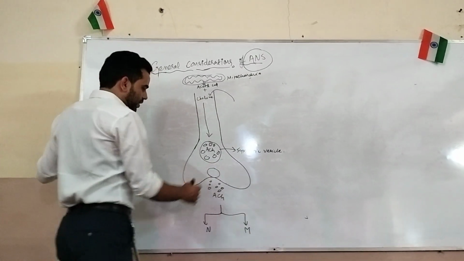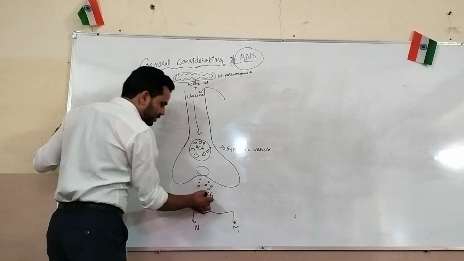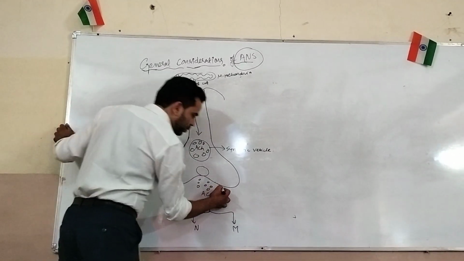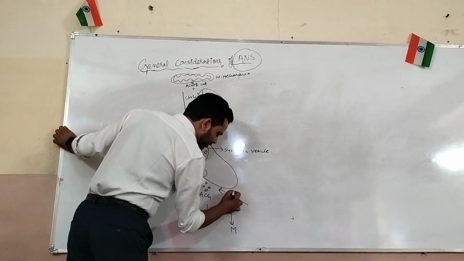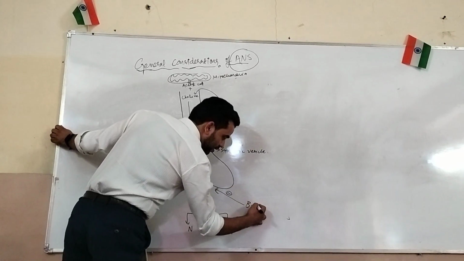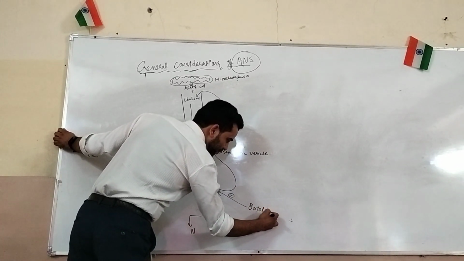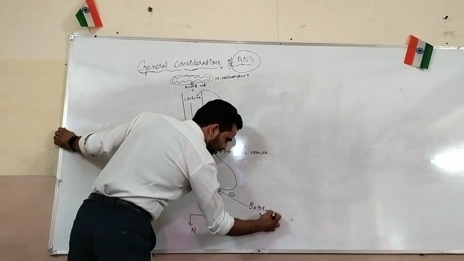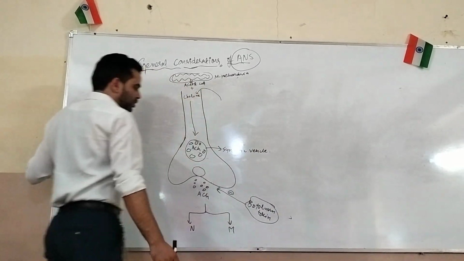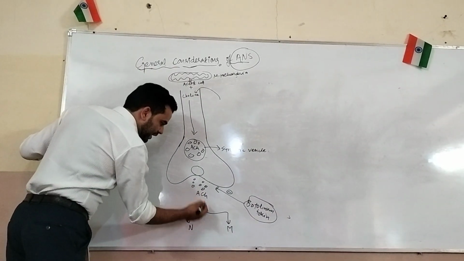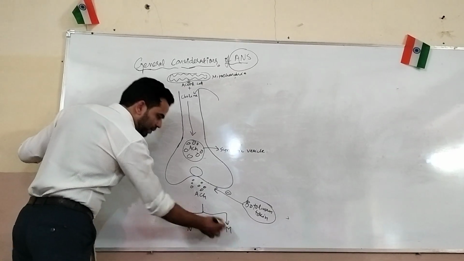Now there is one question. For example, here the release of the acetylcholine from the neuronal end is blocked by one chemical. What is that called? Botulinum toxin. So this question is often asked in the examinations. So this release, okay, then this acetylcholine will act on either nicotinic or muscarinic receptors.